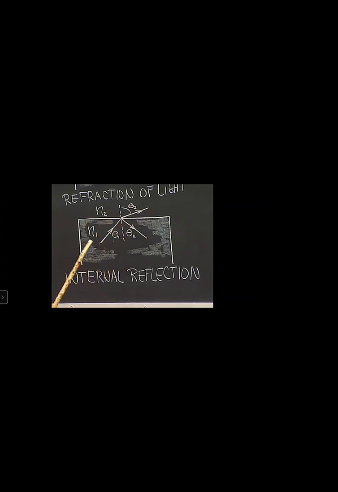Now I want to show you what happens when I increase this angle of incidence. This angle of refraction is also going to increase, and we're going to increase it to where it becomes 90 degrees. At that point, we have total internal reflection, and no light gets refracted, but all of the light will get reflected. Let's see how that works. First of all, I'm going to demonstrate with the Blackboard optic system here. To do that, I'll turn the lights down for better contrast.